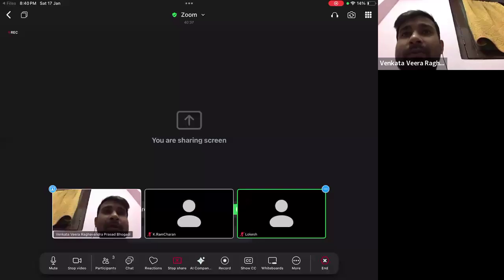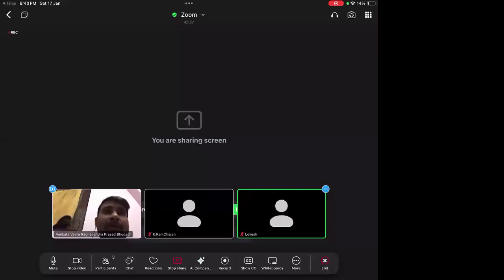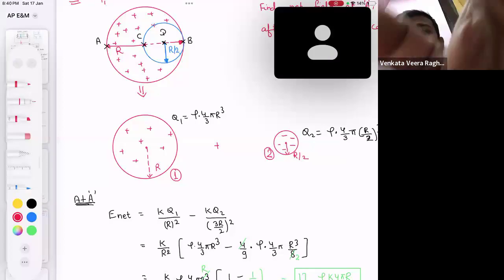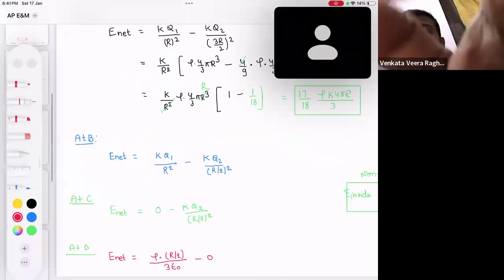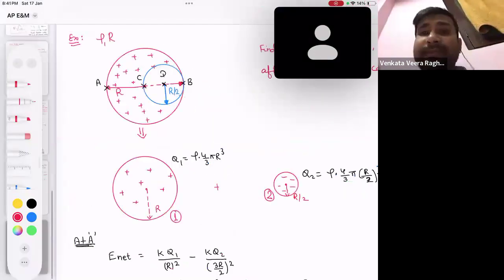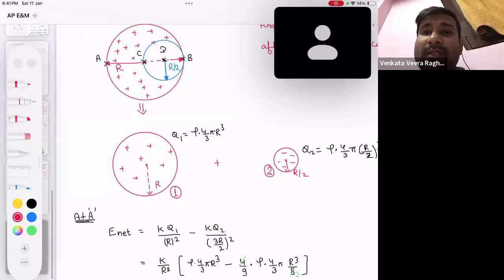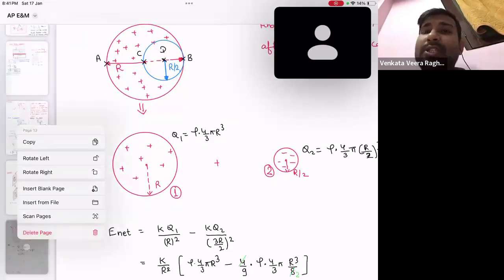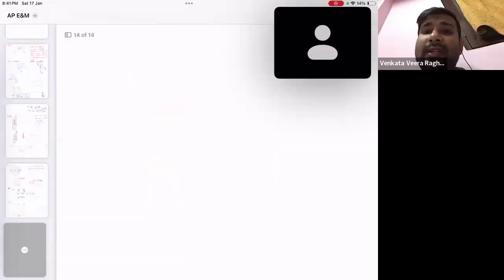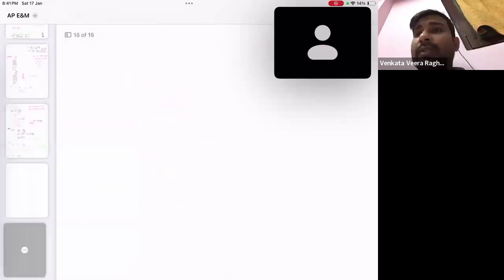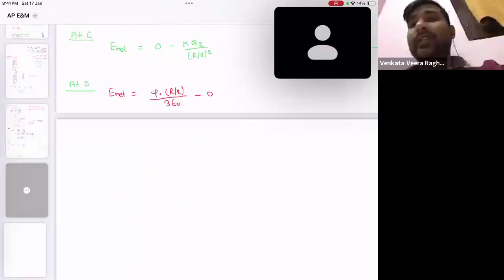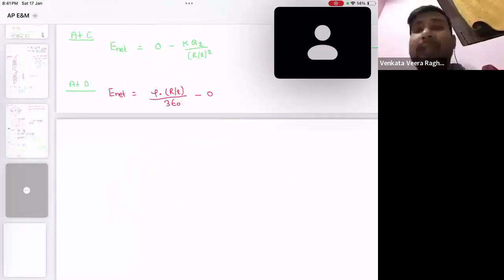This is how we will calculate the field whenever a cavity is involved in a question. You can call it a cavity, or some portion removed from one object. And you can do the same thing for the potential calculation as well. Understood these field calculation questions?